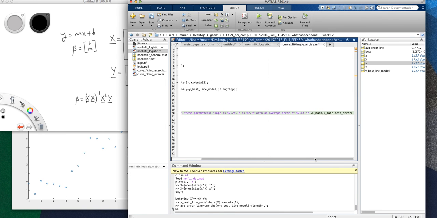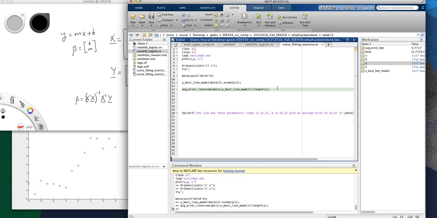So now we need to provide these numbers. Slope is the second element of beta, right? And this is the point where it crosses the y-axis, and then I have the average error. Okay, save.